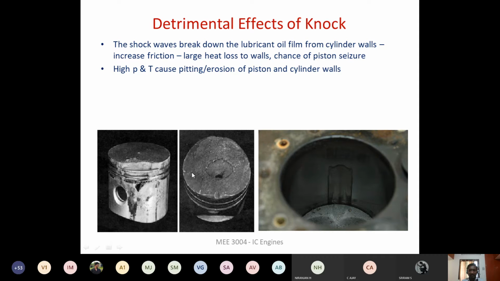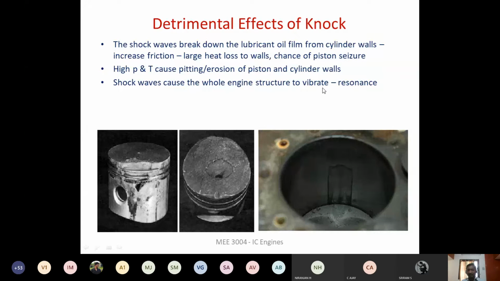Here you can see there will be erosion of the parts because of the pitting action of the products of combustion as a result of the knocking, right? So there will be material removal because of the pitting action. Material will get eroded from the piston as well as from the cylinder wall. These shock waves also cause the whole engine structure to vibrate and resonate.